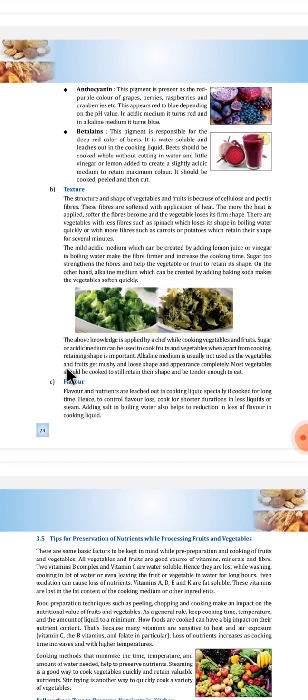Now, flavor. Effect of heat on the flavor of vegetables and fruits. Flavor and nutrients are leached out in cooking liquid, especially if cooked for a long time. Hence, to control flavor loss, cook for shorter duration in less liquid or steam. Adding salt in boiling water also helps to reduce the loss of flavor in cooking liquid.